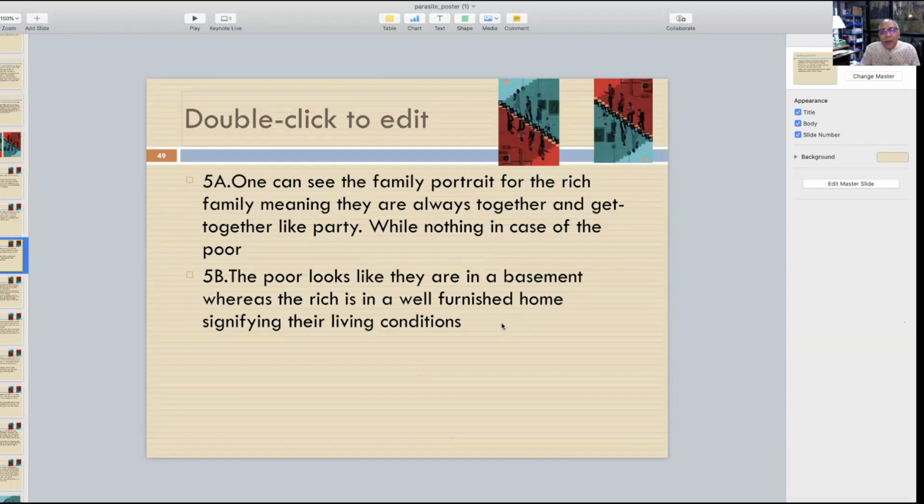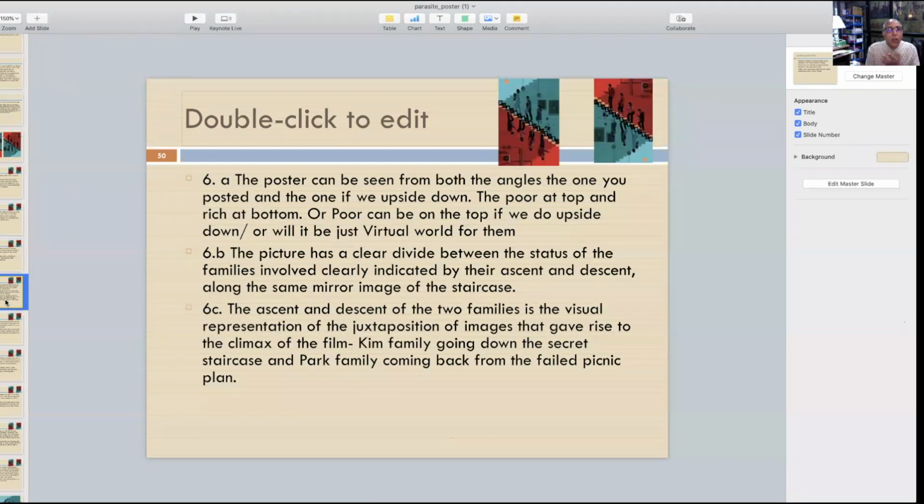Now you look at the background also, which I have explained somewhere. On the top part, you see three lights hanging over there, and then there is a painting on the wall with texture. But when you look at the poor people's part below, the ones in red, there is a pipe over there, there is some AC thing. So it is not very furnished and things like that. So the poster can be seen from both the angles.